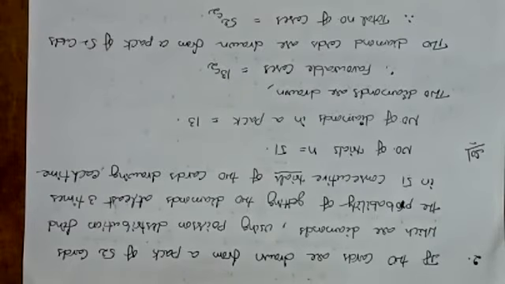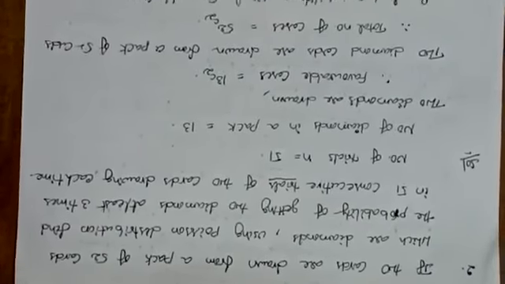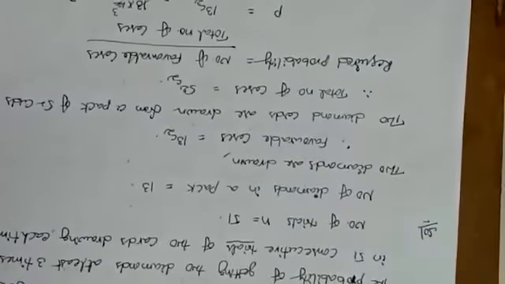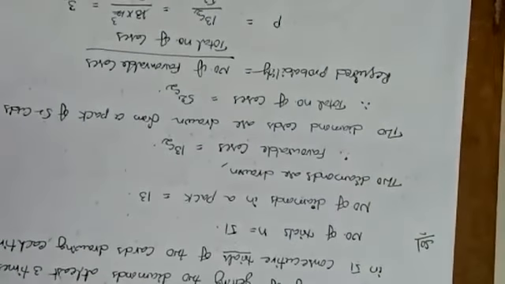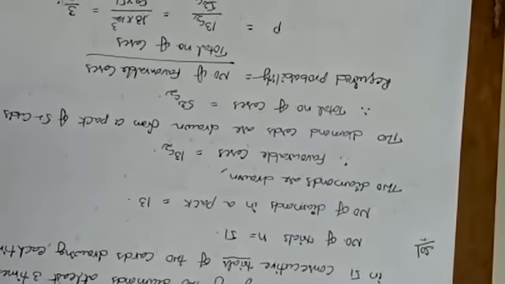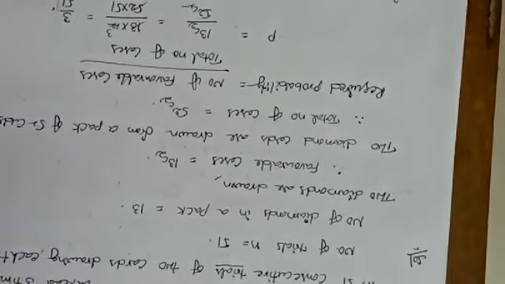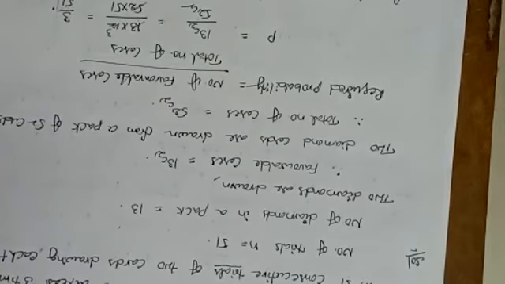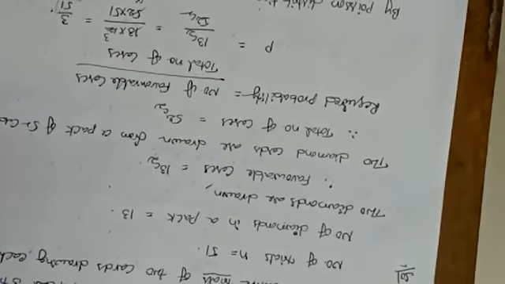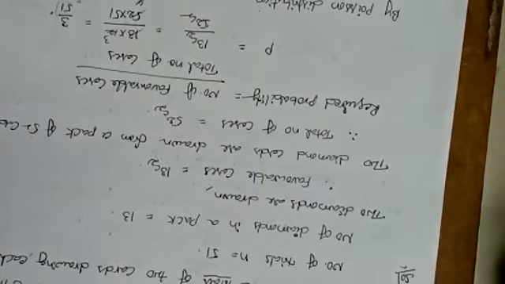Is that clear? Right. So if we have the favorable cases and the total number of cases, can we define the probability? What is the formula for probability? Number of favorable cases by total number of cases. What is the favorable case here?